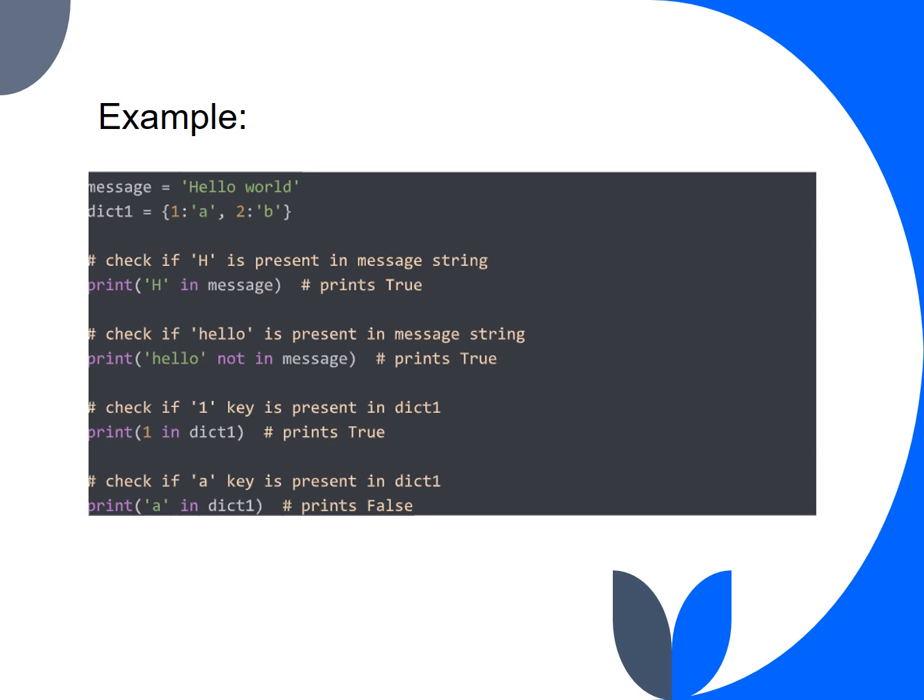Next we are checking if 1 is present in dict1. Since it is present, we get the answer as true. Next we are checking if a is present in dict1. Here the keys are 1 and 2 and the values are a and b. Since a is not a key, we get the output as false.